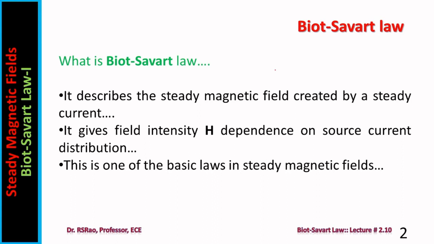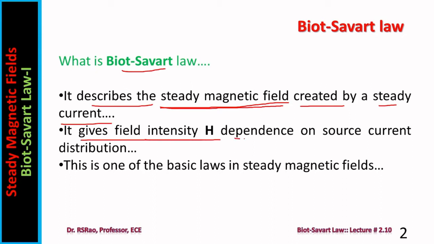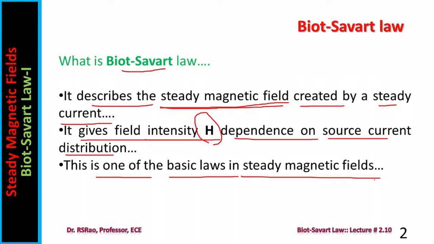What is Biot-Savart Law? It describes the steady magnetic field, static magnetic field or DC magnetic field created by a steady current, or direct current. It gives field intensity dependence on source current distribution. H is the symbol for magnetic field intensity, like E representing electric field intensity. This is considered to be one of the basic laws of steady magnetic fields.